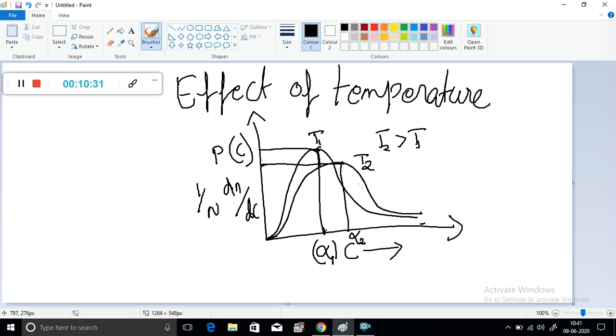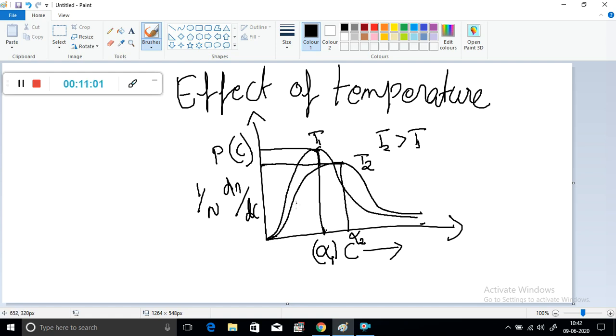What happens to the distribution curve? Distribution curve broadens and shifts to right side and gets flattened. Here the peak is flat, whereas at T1 the peak is more sharp.